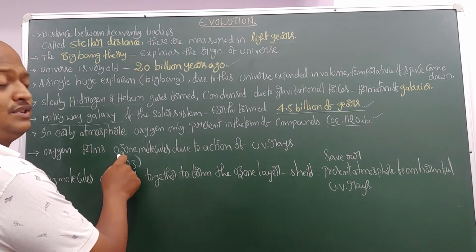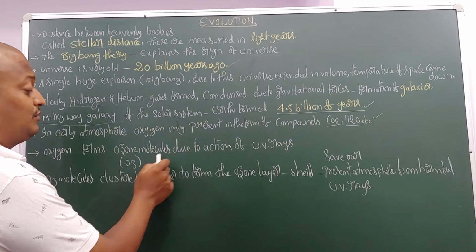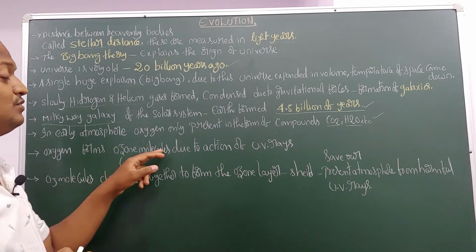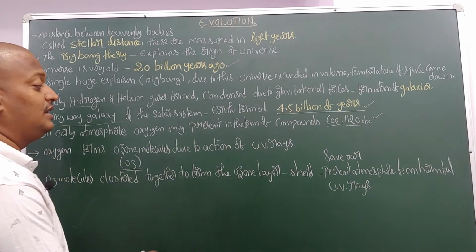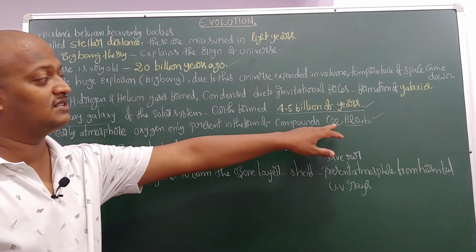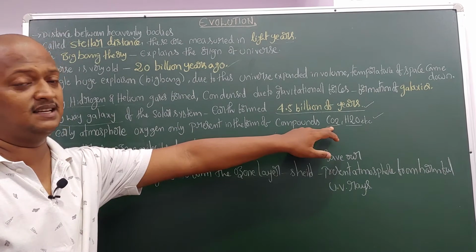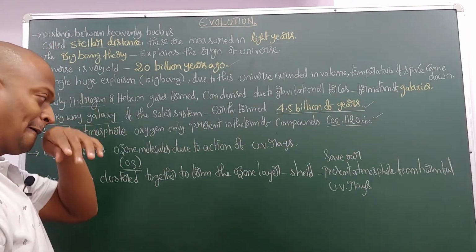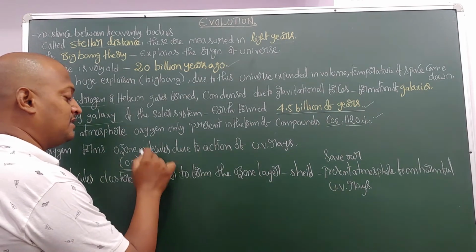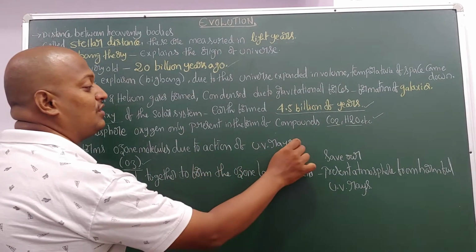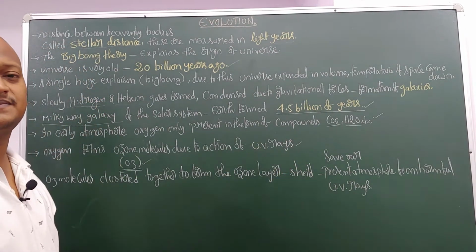Oxygen forms ozone molecules, O3, due to the action of UV rays. So the oxygen which is present in carbon dioxide and H2O forms ozone molecules, O3, by the action of UV rays.